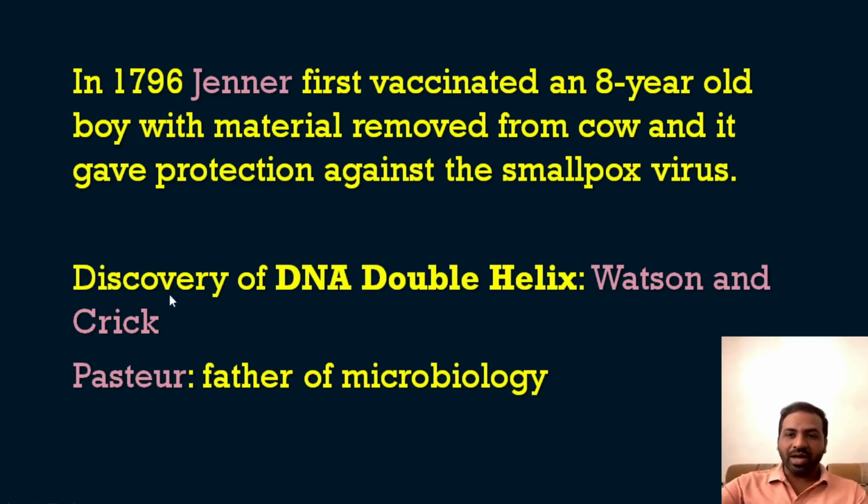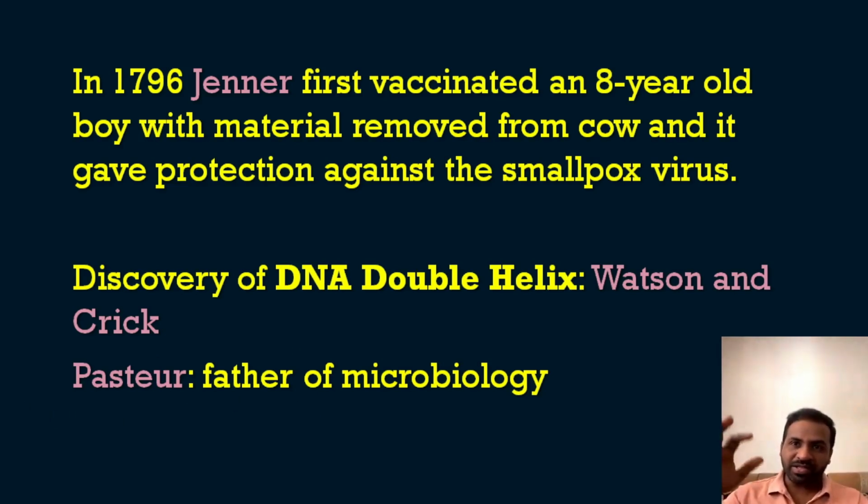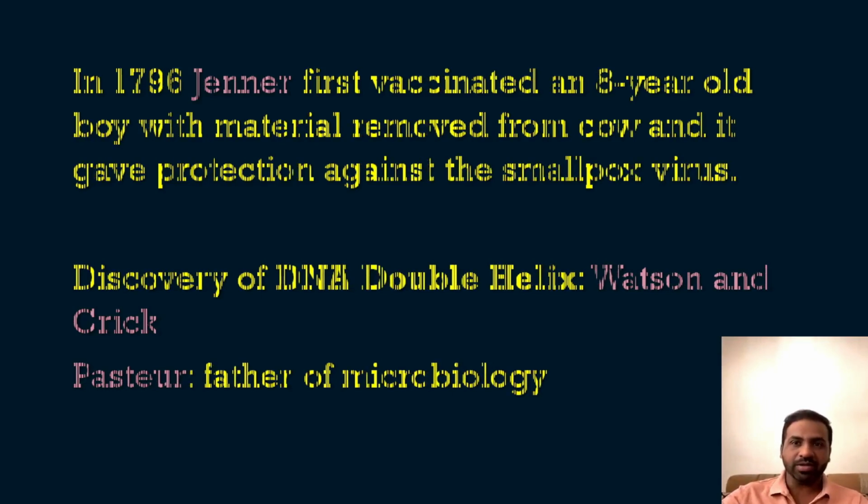The other important personalities in the options: Watson and Crick are well known for the discovery of the DNA double helix, and Louis Pasteur, you definitely know, is the father of microbiology. So Jenner invented the first vaccination, the DNA double helix was discovered by Watson and Crick, and Pasteur is known as the father of microbiology. That question also is very, very informative.